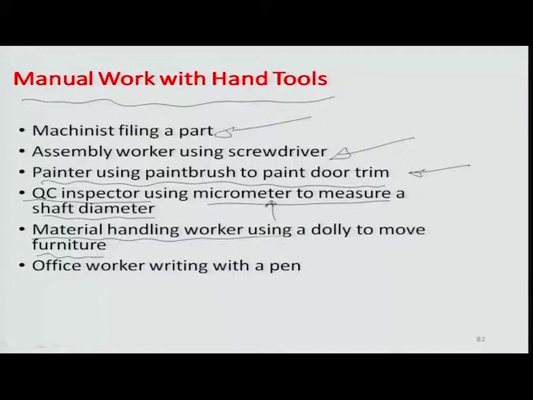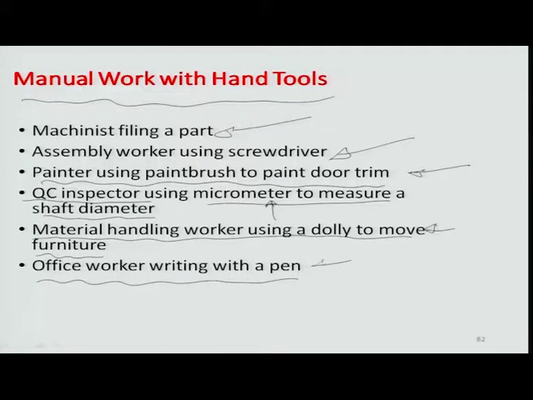A material handling worker using a dolly to move furniture, again there is a small hand tool which is used, but then again it is a manual work system because the dolly also is dependent on the guidance and the positioning done by the operator who is picking up that piece of material to put in some other place.